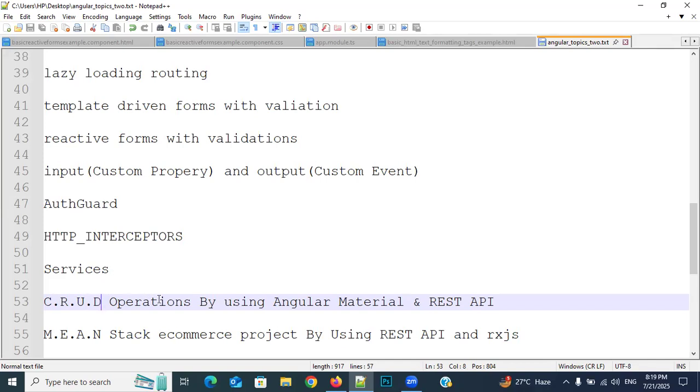So CRUD operations are almost 50% of any application. I will tell you how to do CRUD operations by using REST API with the help of Angular material. Then after, we'll discuss a MEAN stack e-commerce project by using REST API and RxJS. Okay, everybody. MEAN stack means what? I'm not going to teach you complete MongoDB, Express.js, Node.js like that. This is purely an Angular course.